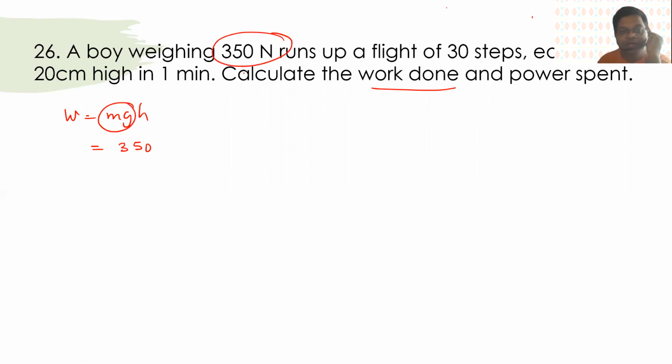So this is m into g together. And this is 30 steps of 20 centimeter high. So this is 30 into 20 will make it 600 centimeters. So I take it as 6 meters. So 2100 joules.